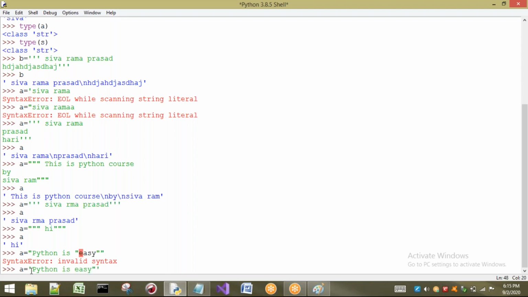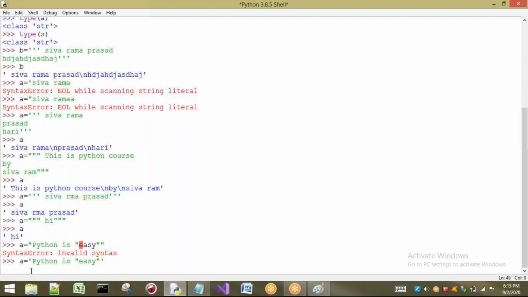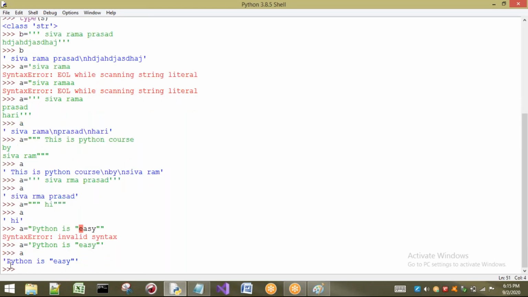Now easy should be in double quotes. Now there will be no error. Is there any error? No. The reason is we have enclosed that string inside single quotes. Now if you print a also, no problem. We are going to get Python is easy. Double quotes are also printed here.